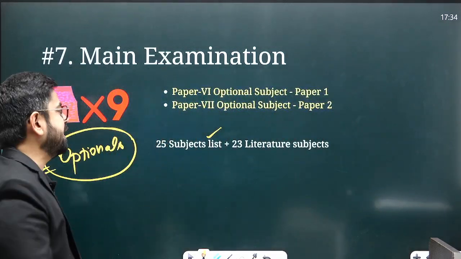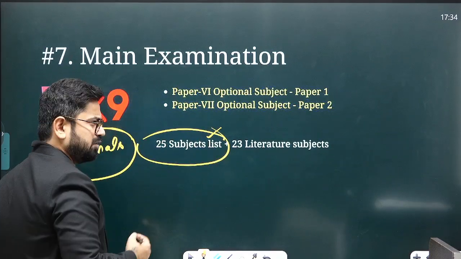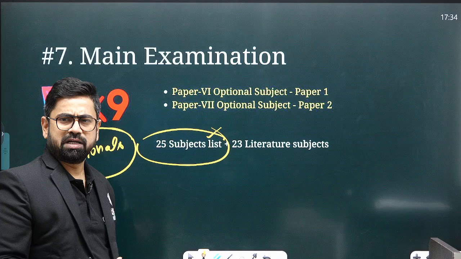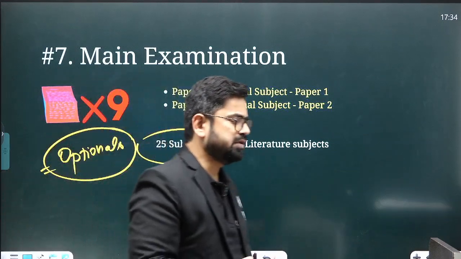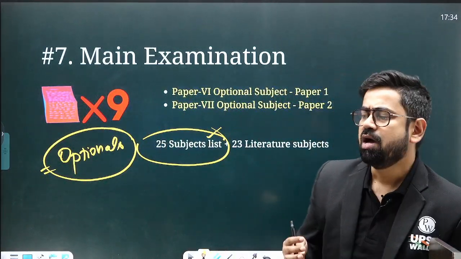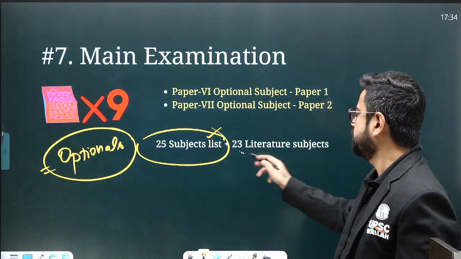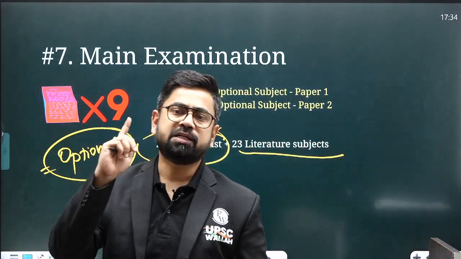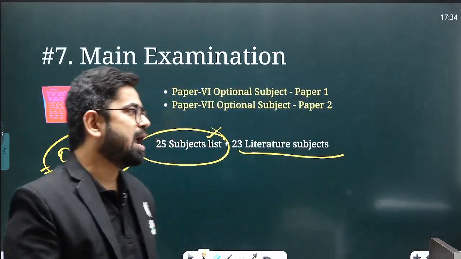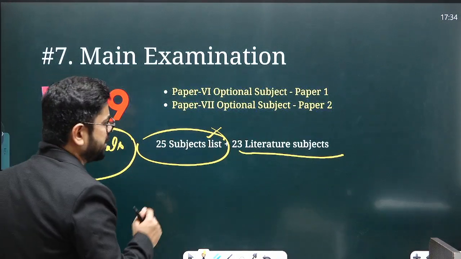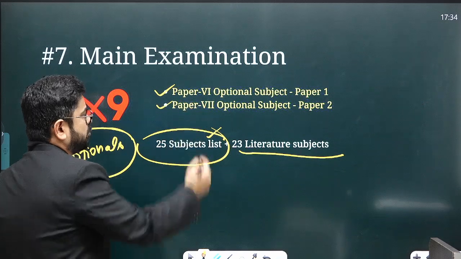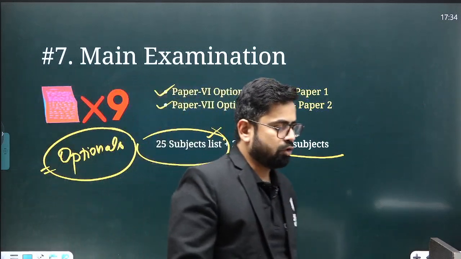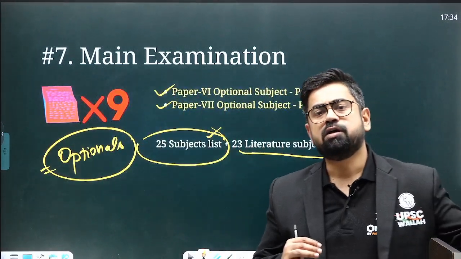You can choose any. Or there is also a list of literature subjects, for example Assamese, Hindi literature, Odia literature, etc. So there is another list of 23 subjects. If you want to go for a literature subject, you can. You have to select just one subject, and from that particular subject there will be 2 papers of 250 marks each. So again, this is like your arena.